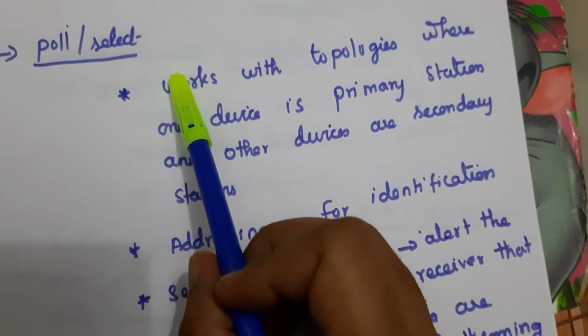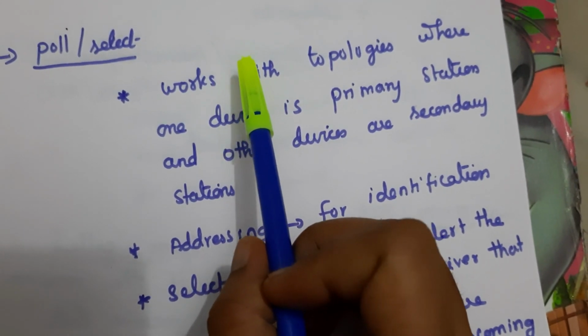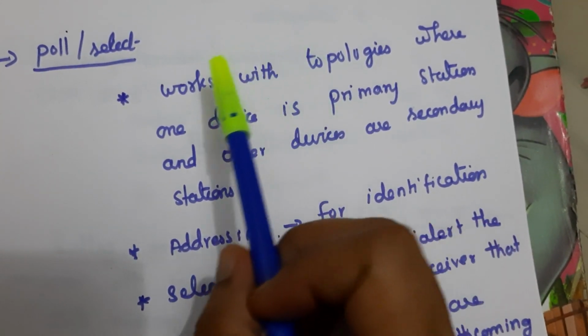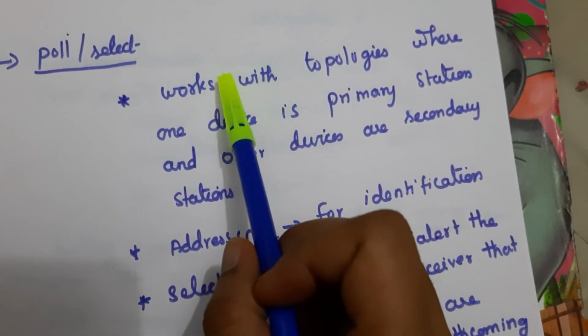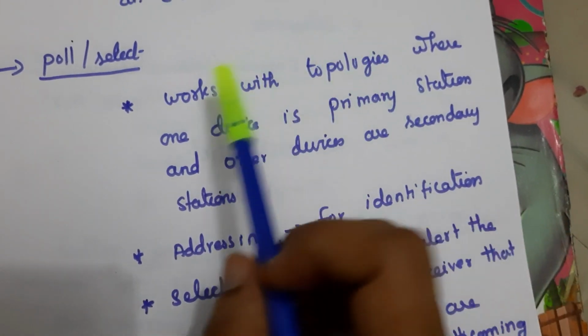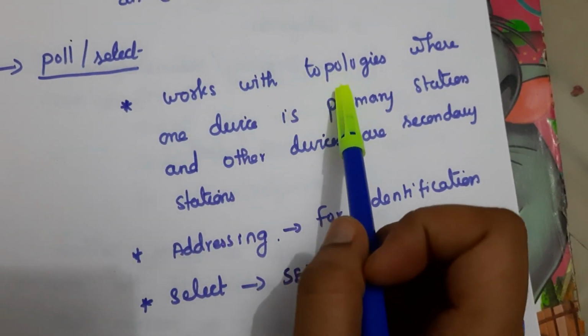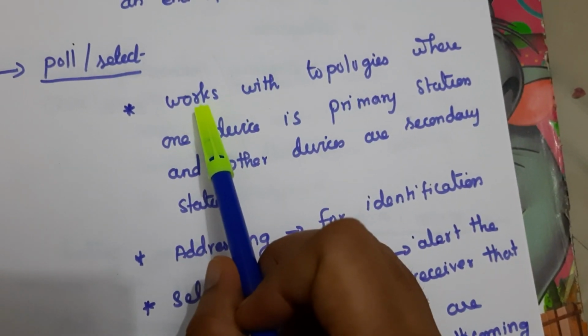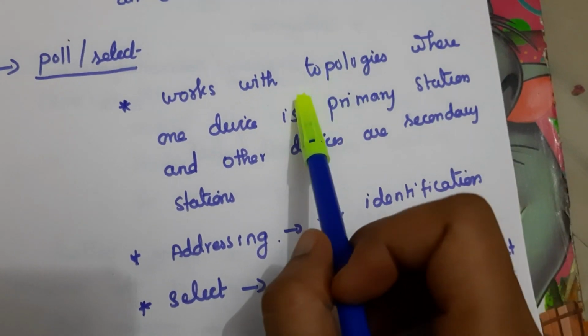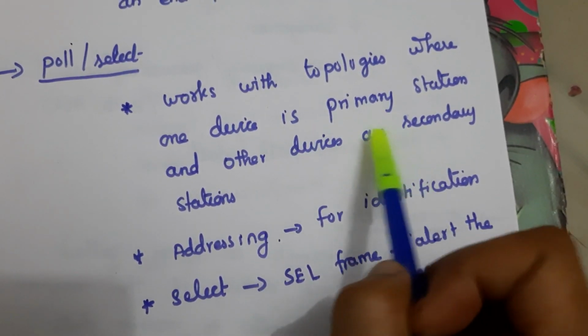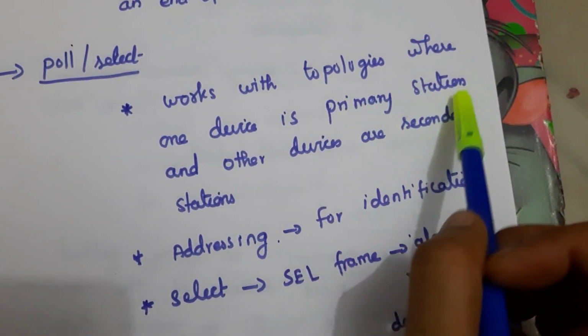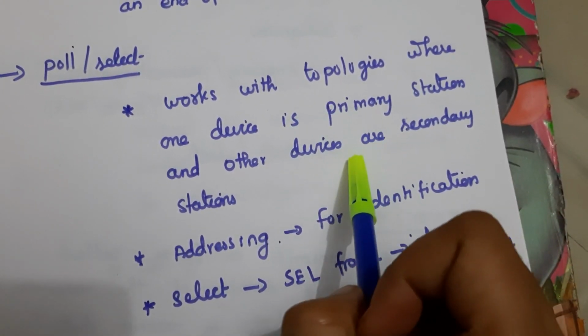And next one is poll and select. In enquiry and acknowledgement line discipline, we communicate the data between only one device, one sender and one receiver. If we have more than one receiver, we use poll and select. It works with topologies where one device is the primary station and other devices are secondary stations, and the primary station controls all the operations.